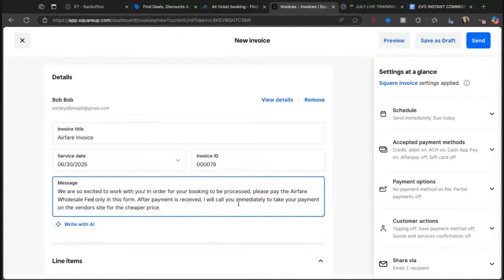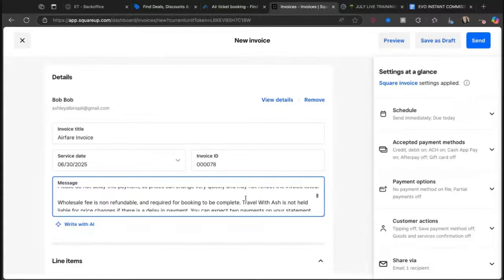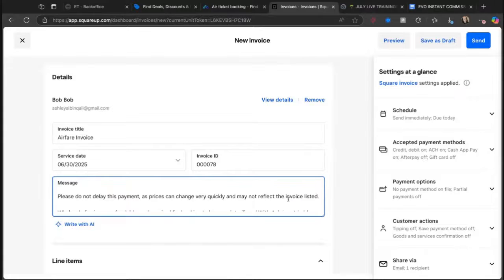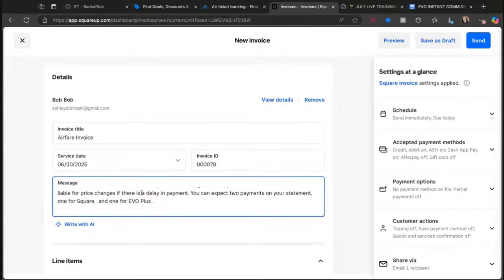After the form is received, I will call you immediately to take a payment. Please do not delay the payment as prices can change very quickly and they may not reflect the invoice listed. Don't constantly search for the flight, or you're going to raise the price yourself. Search it once, find the deal, copy it, slap it in there and send it immediately. Do not delay for airfare. It changes within the hour. I have seen it happen, trust me. The wholesale fee is non-refundable and is required for booking to be complete. Travel with Ash is not held liable, that's me, for price changes if there's a delay in payment.